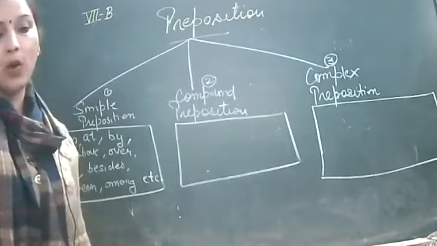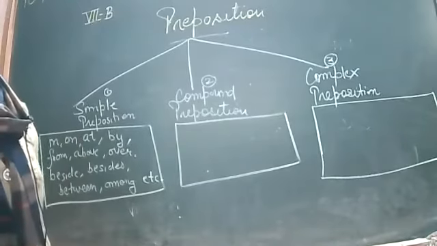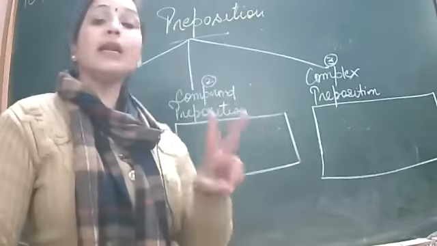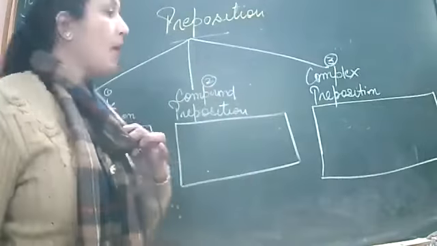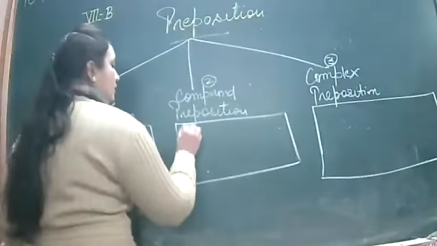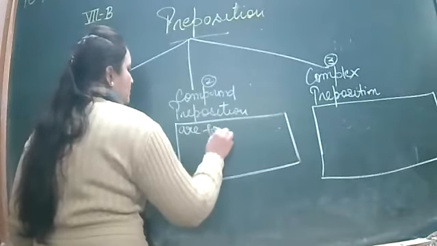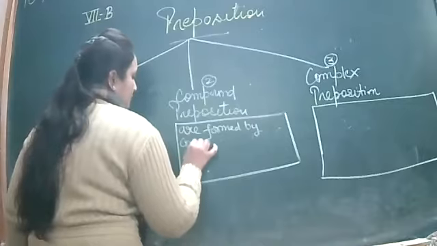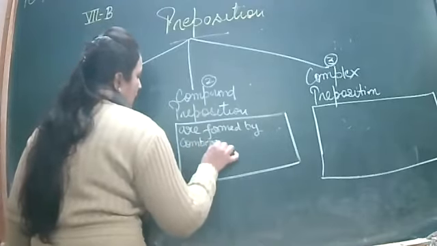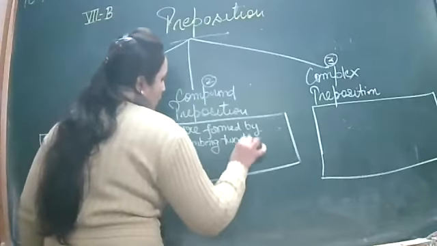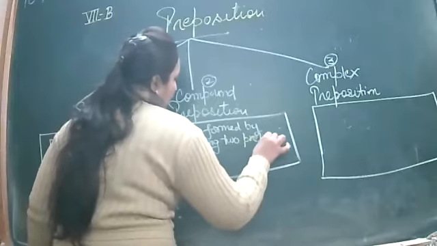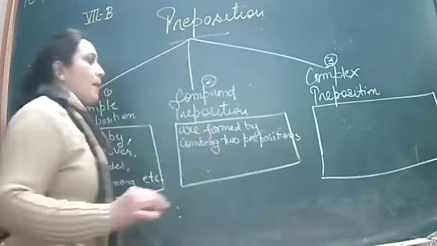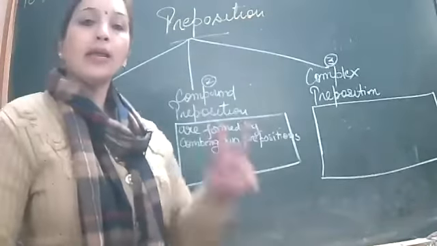After that, we have compound preposition. Compound prepositions are those prepositions which are formed by combining two prepositions. Compound prepositions are formed by combining two prepositions.